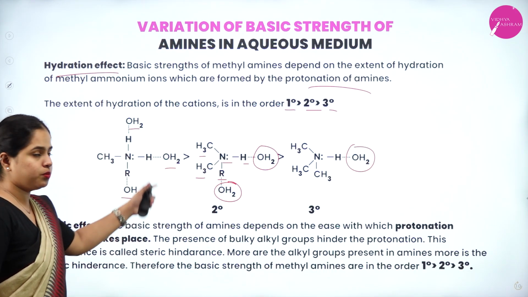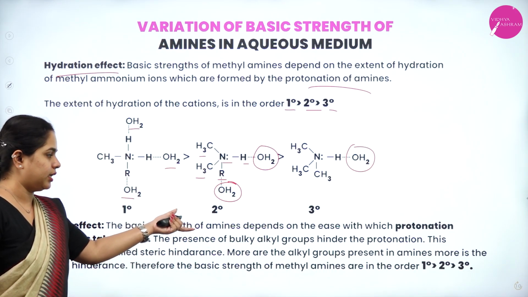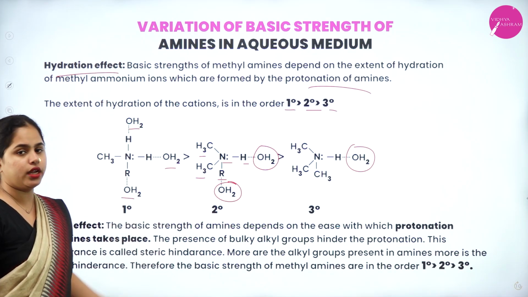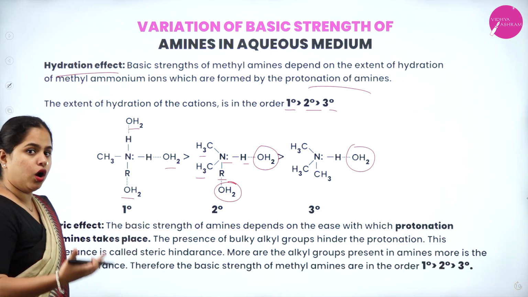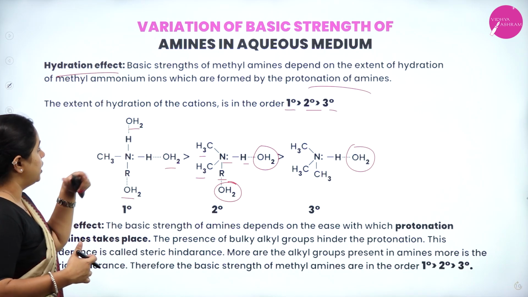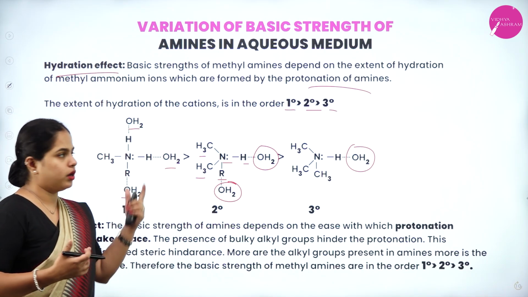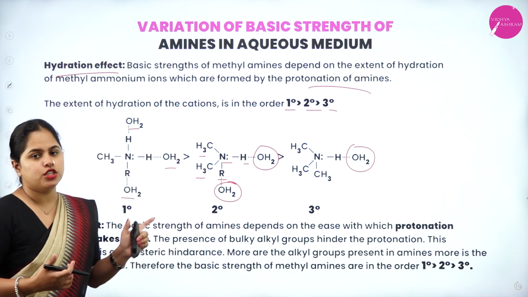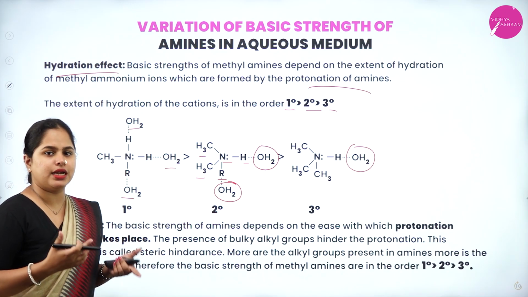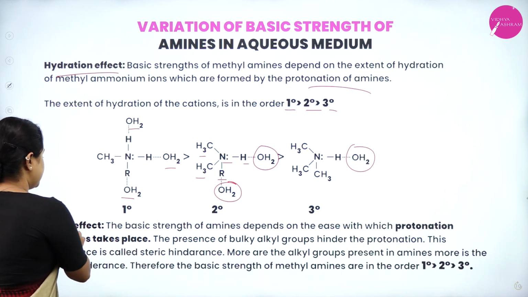So 3 hydrogen bonds are formed in primary amine, in secondary only 2 are formed, in tertiary only 1 is formed. According to that, the extent of hydration will be more in primary, then secondary, then tertiary. So in that way, primary will be more stable than secondary, than tertiary. Now the last one is steric effect.